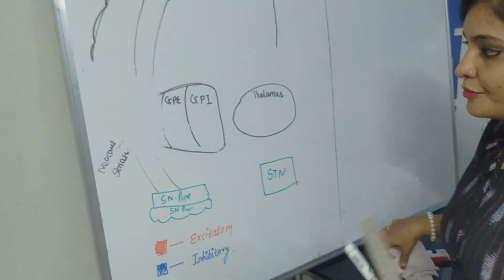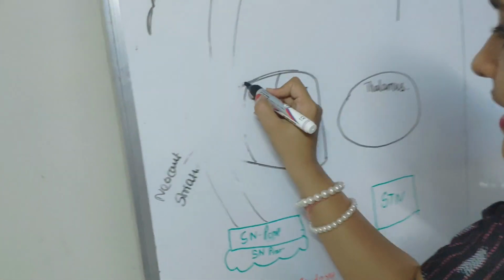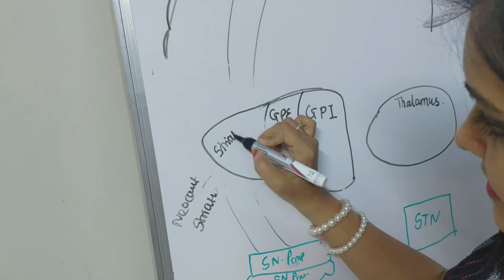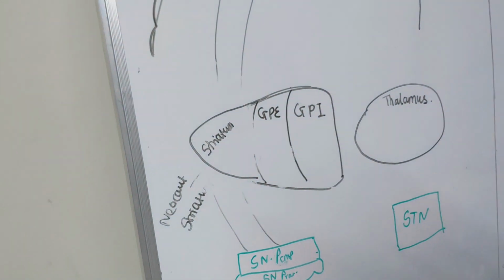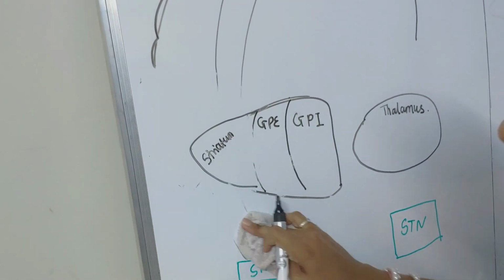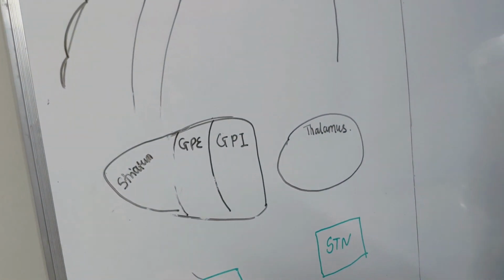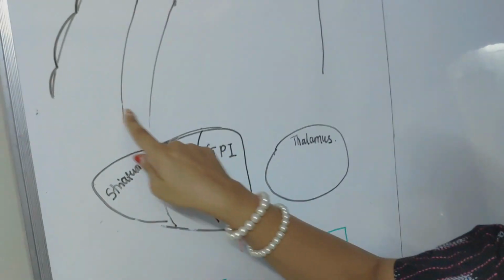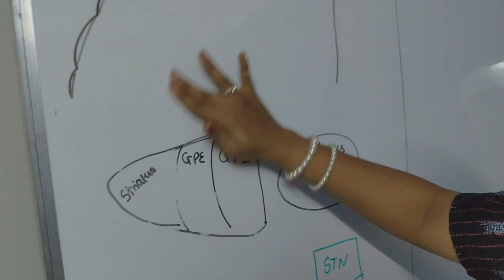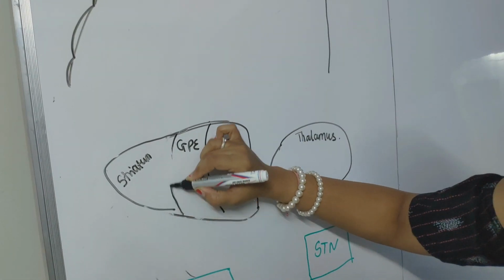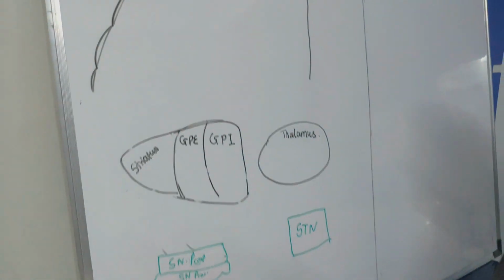Caudate nucleus and putamen, we consider it as one unit, that is striatum. So if I use the term striatum, it means it is caudate nucleus as well as putamen. So I am not going to show a different structure of caudate nucleus here. Understand that this is striatum and that is the combination of caudate plus putamen.